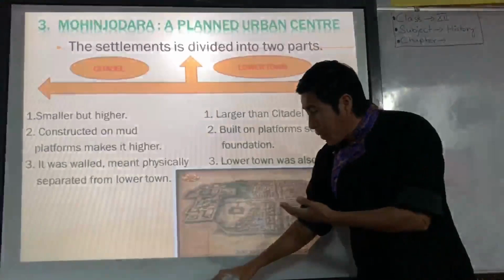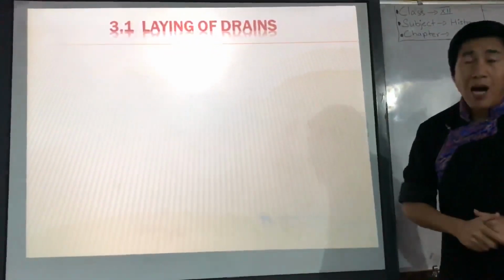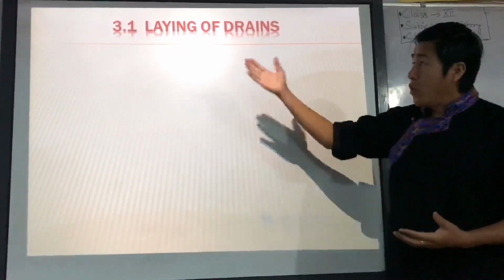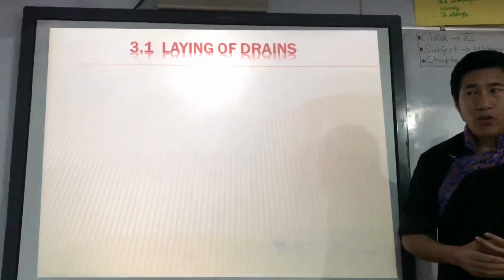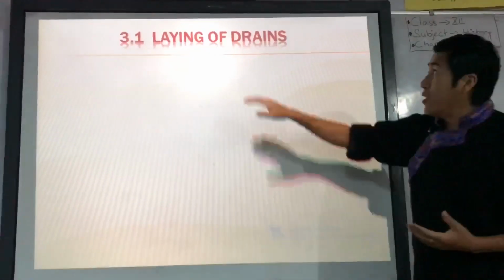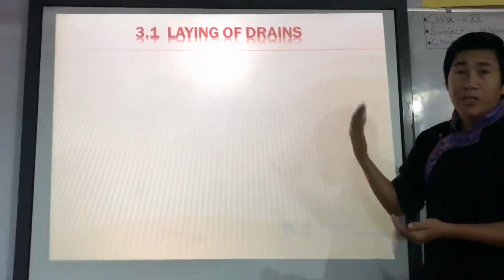Inside this topic, we are going to discuss the line of drain, how the drains were constructed or planned. One of the most distinctive things about Indus Valley civilization is the plan of drainage, how they planned the drainage system.